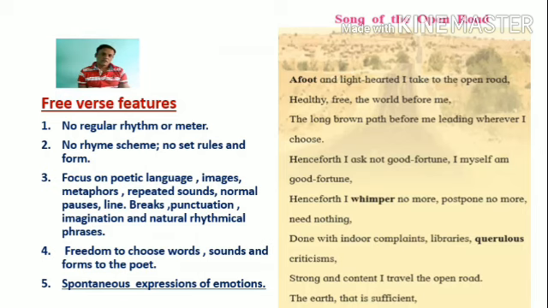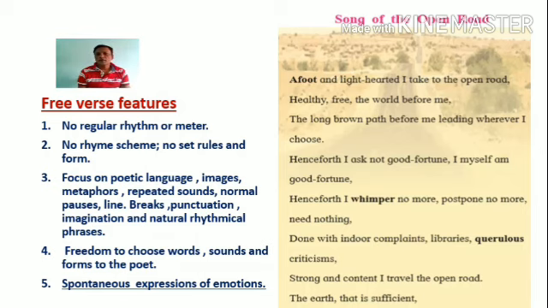But you should not think about those types of rhymes. What I want to tell you here is that you should only consider the final or the ending words of the lines of the poem for writing down the rhyming pairs of words. For example, look at the poem Song of the Open Road.